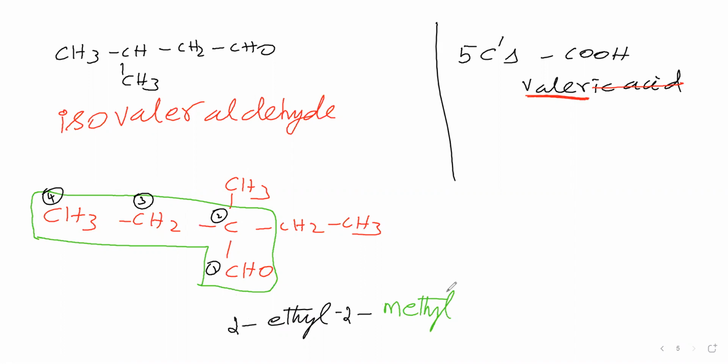Then 4 carbon atoms are present. Therefore, the primary suffix is ane, and the secondary suffix is al. This CHO is called aldehyde, and for that the secondary suffix is al. This is the IUPAC name for this one.